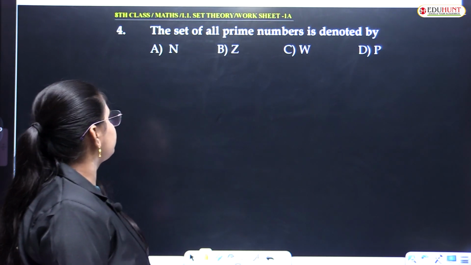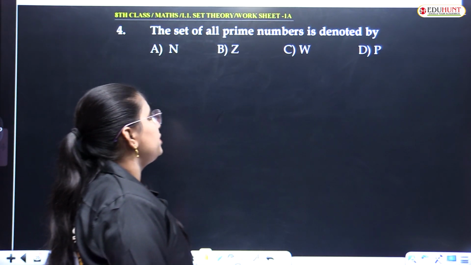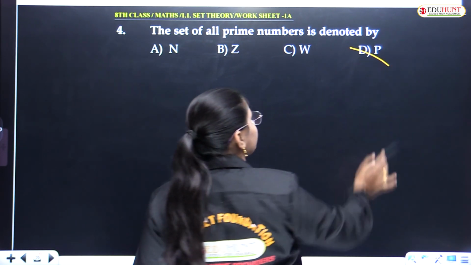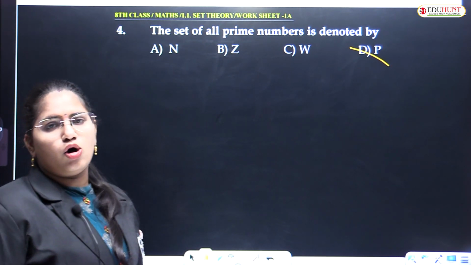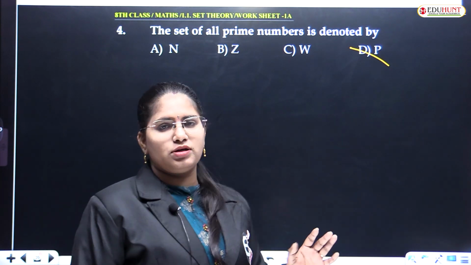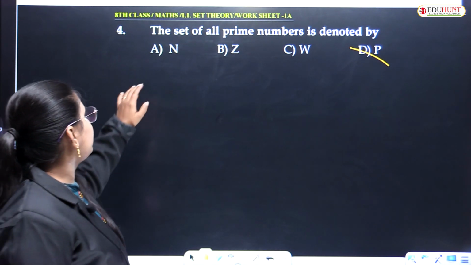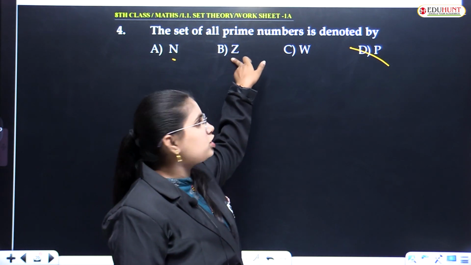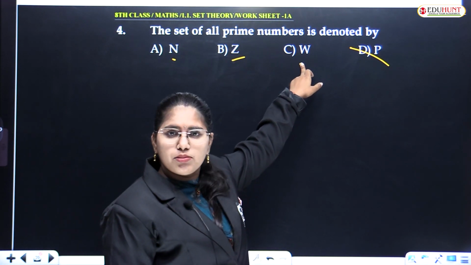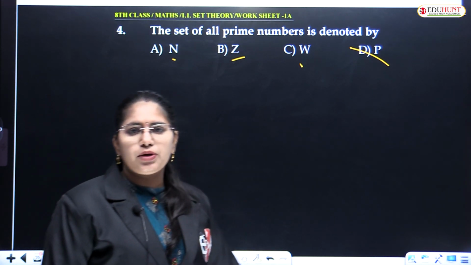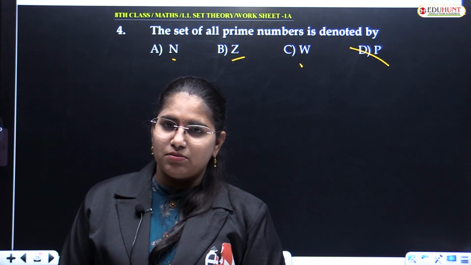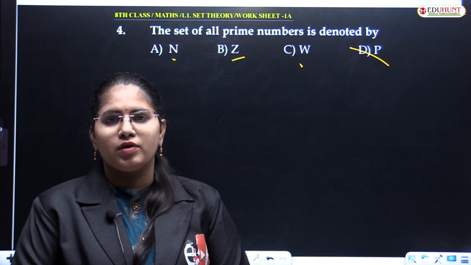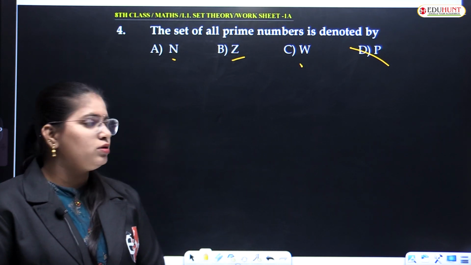Next question. The set of all prime numbers is denoted by the capital letter P. All sets have to be represented with capital letters only. N represents natural numbers, Z is integers, W is whole numbers, right? And P is a prime number. Clear with this? Can I get back to the next question?